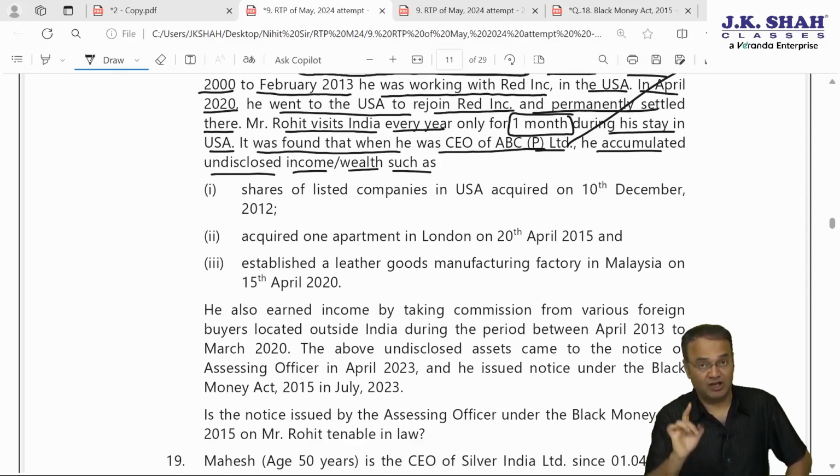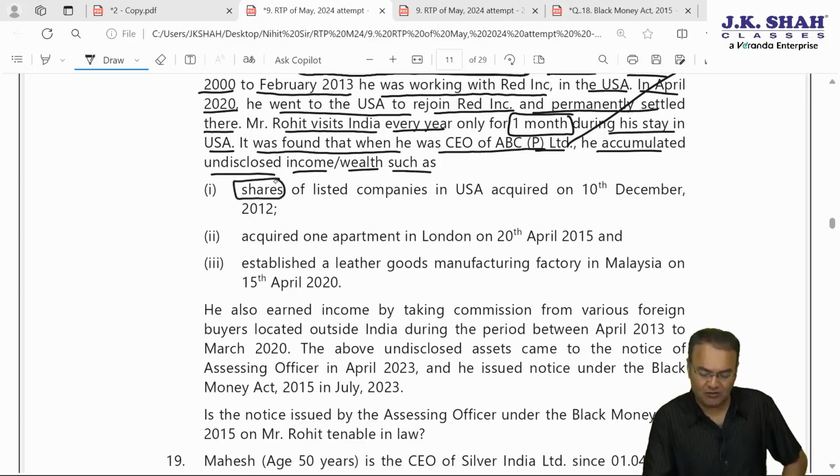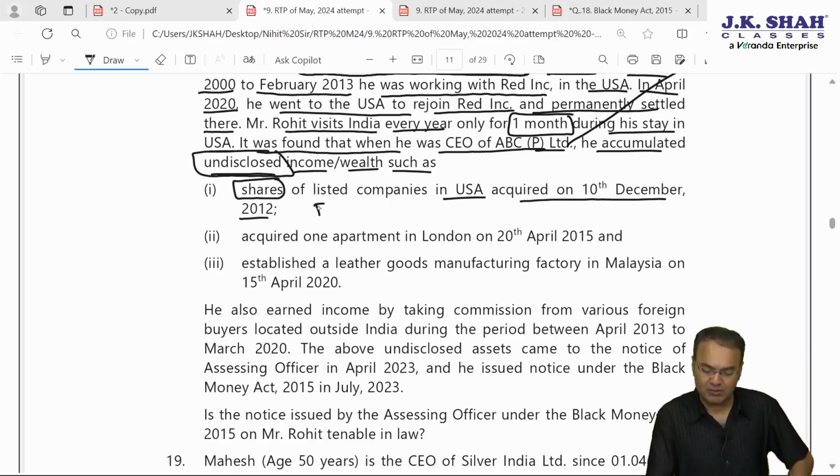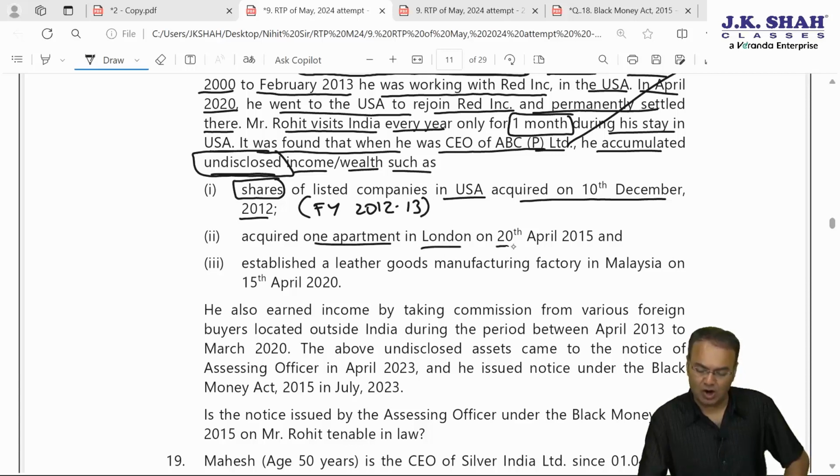Number 1, he acquired when he was present in India, when he was resident in India, shares of listed companies in USA. This is foreign asset and it is undisclosed, very clearly given. Foreign asset undisclosed, acquired on 10th December 2012. 10th December 2012, that means financial year 12-13. Then acquired 1 apartment in London on 20th April 2015. 20th April 2015 means financial year 15-16.